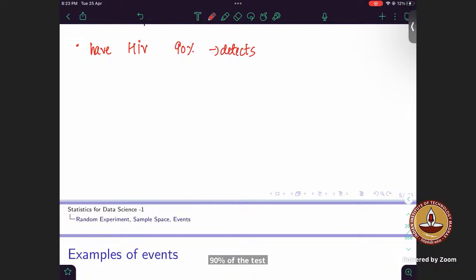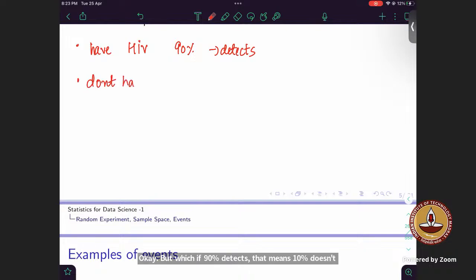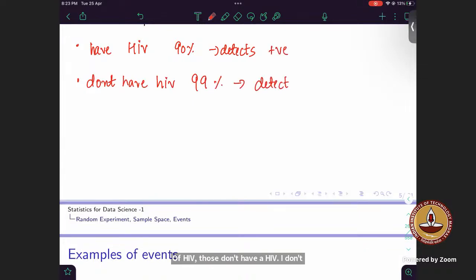Of the people free of HIV, those who don't have HIV, 99% of the tests detect negative because they don't have it. But if 99% detects negative, then 1% will detect positive, a false positive.